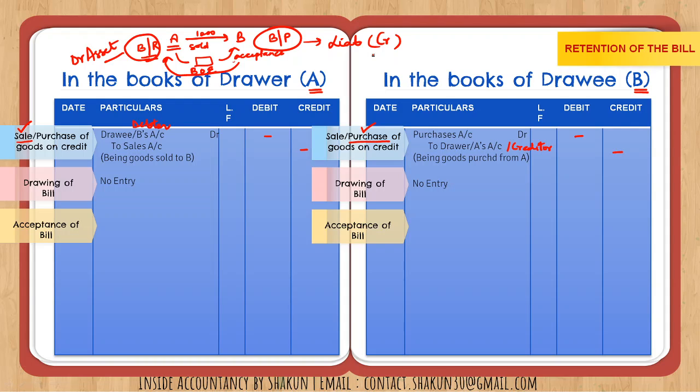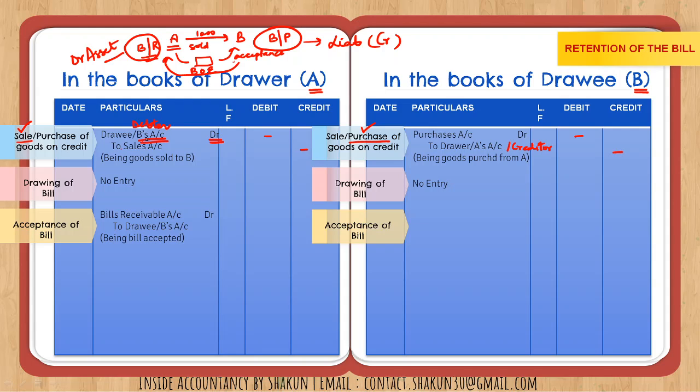So for acceptance of the bill, the journal entry in the books of drawer, that is A, would be bills receivable, being an asset, is debited and the drawee or B's account is credited. Now why is it credited here? Because in the entry for sales, we had debited B's account because he was our debtor. Now our debtor is being converted into bills receivable. We cannot have the debtor and the bills receivable at the same time because it is one transaction only, right?